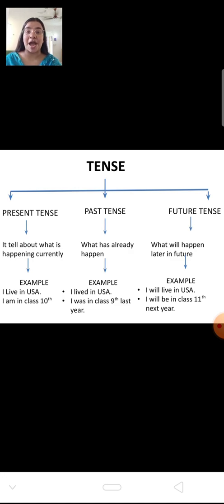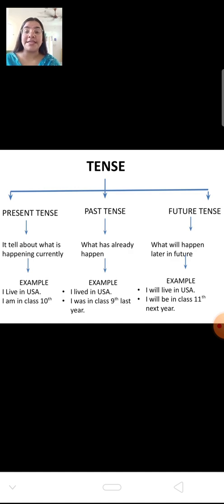So I hope you have understood the basics of tenses, that tenses help us to know the time of the action taken place. Tenses are of three types: present tense, past tense, and future tense. Present tense tells what is happening currently. Past tense tells us what has actually happened, and future tense tells us what will happen.